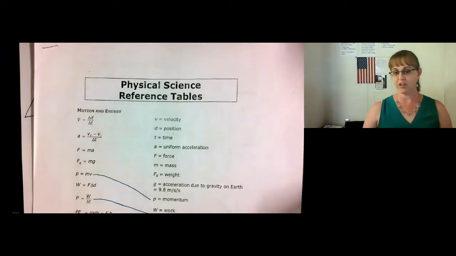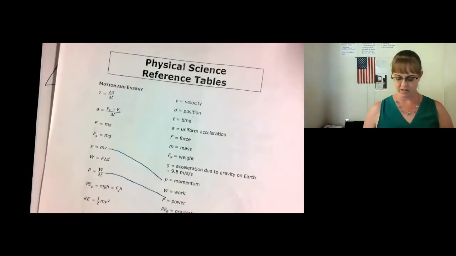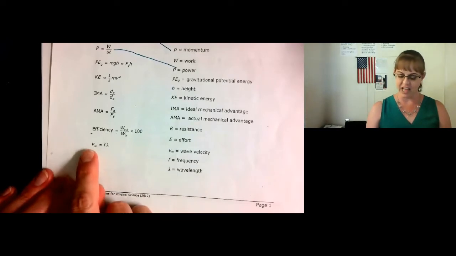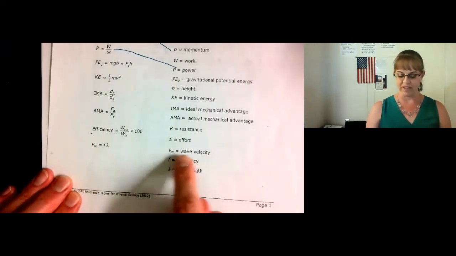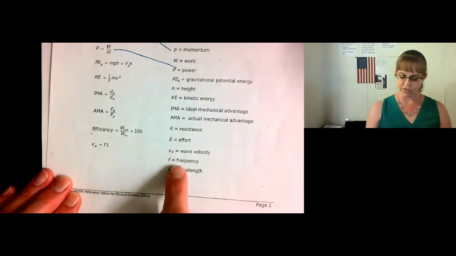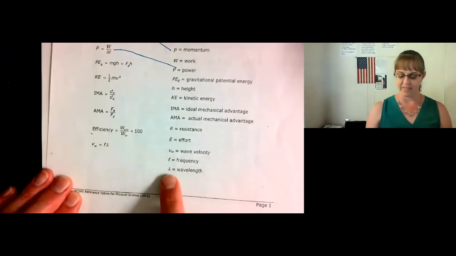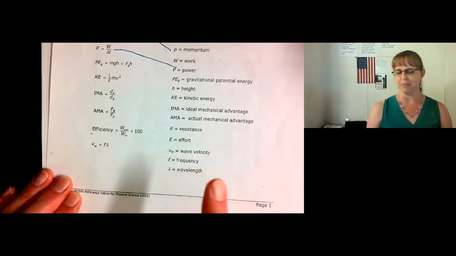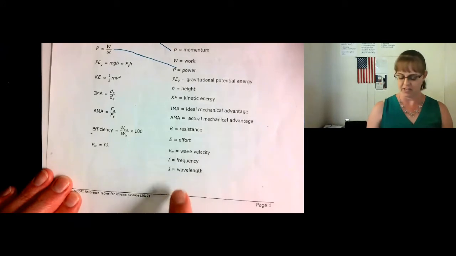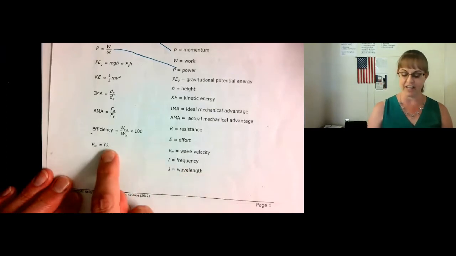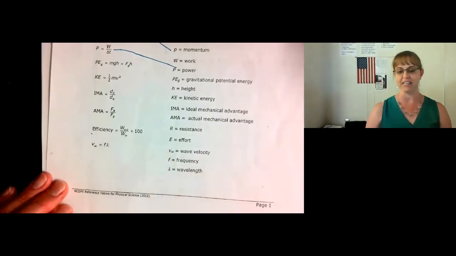There is a formula on your reference table when you're calculating the velocity of waves. The velocity of the wave, or wave velocity, is equal to frequency times, what is that? It's the Greek letter lambda. And I guess they'd used W for something else, like work, so they decided that Greek letter lambda is going to stand for wavelength. Don't worry, if you forget, you're going to have a reference table on your test.